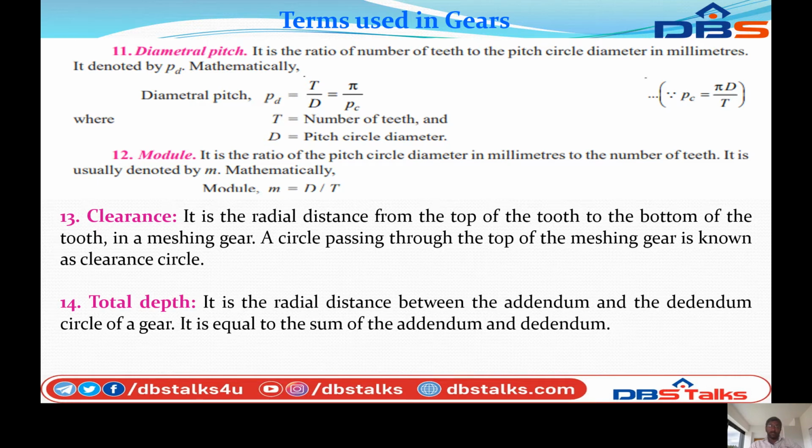Next, clearance. It is the radial distance from the top of the tooth to the bottom of the tooth of a meshing gear. A circle passing through the top of the meshing gear is known as the clearance circle. Next, total depth. It is the radial distance between the addendum and the dedendum circle of the gear. It is equal to the sum of the addendum and dedendum.